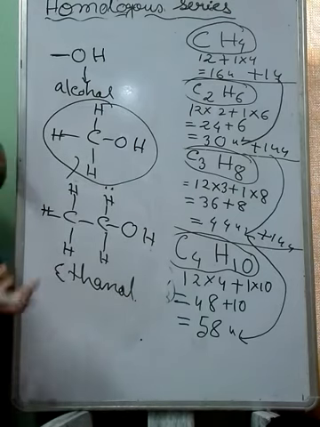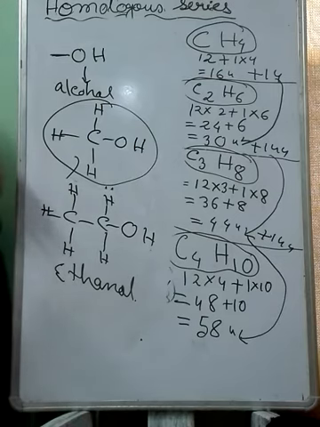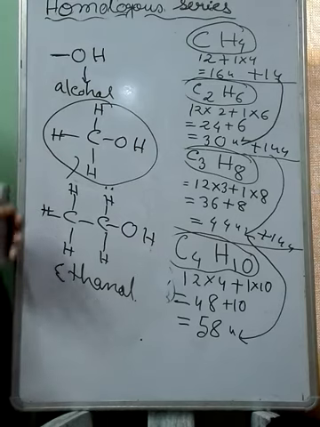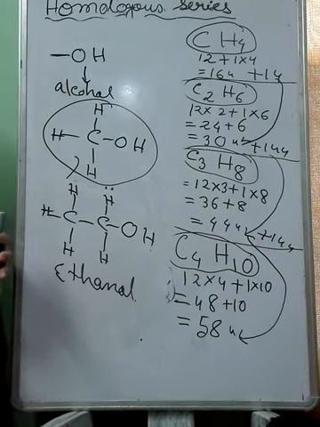So in this way, we can get a new family. We can create a new family by replacing hydrogen from each member of the alkane with the alcohol group. As a result, we will get members like methanol, ethanol, propanol, butanol. That particular series is also a homologous series, because in each member of that family the same functional group, the OH group, is there.